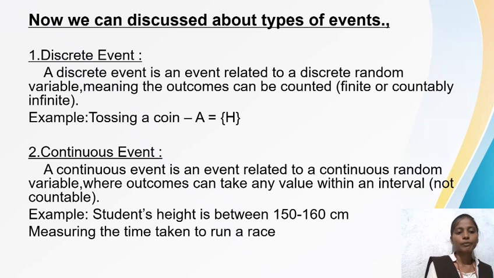Continuous event. A continuous event is an event related to a continuous random variable where outcomes can take any value within an interval, or non-countable, is known as a continuous event. For example, a student's height is between 150 and 160 centimeters, and measuring the time taken to run a race.